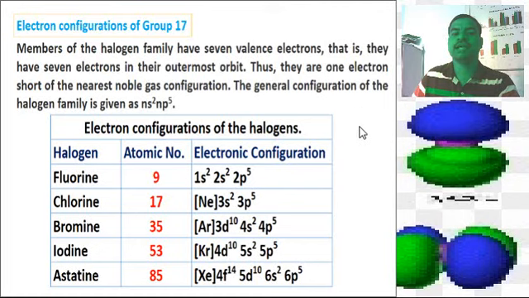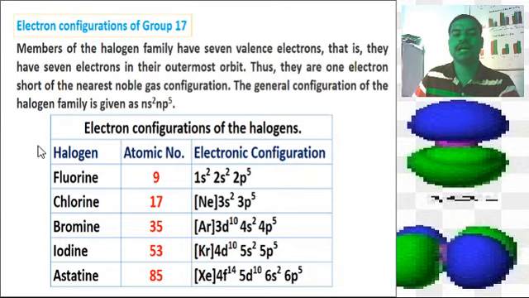The next point, the electronic configurations of the Group 17 elements. Here, the Group 17 elements are the halogens. The members of the halogen family have 7 valence electrons. They have 7 electrons in their outermost orbit, and thus they are 1 electron short of the nearest noble gas configuration. The general electronic configuration of the halogen family is ns2 np5.